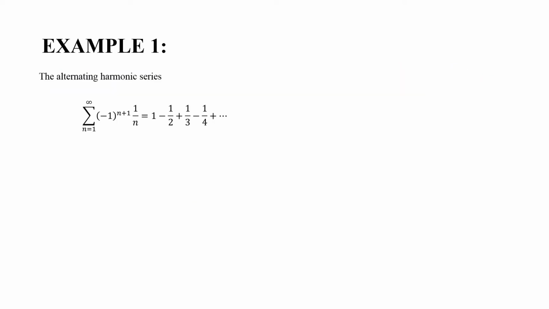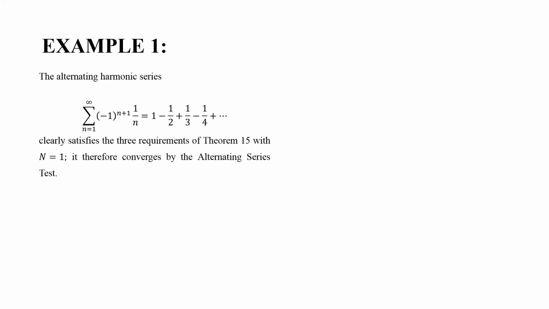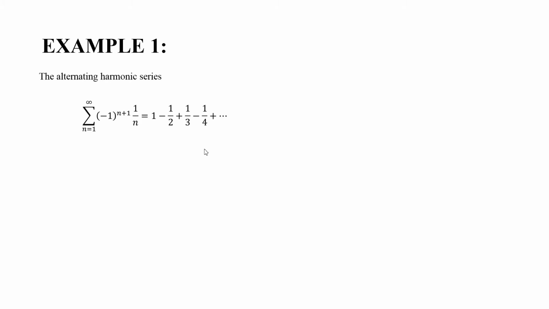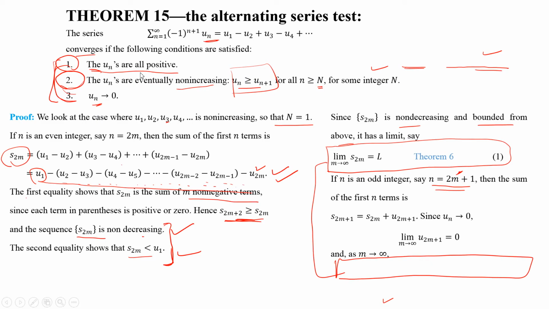So let's apply this test on the series. There is the alternating harmonic series, which is series 1 in previous slides. It clearly satisfies the three requirements in theorem number 15. And what were the requirements? That is, un are positive, un are eventually non-increasing, and un approaches 0.